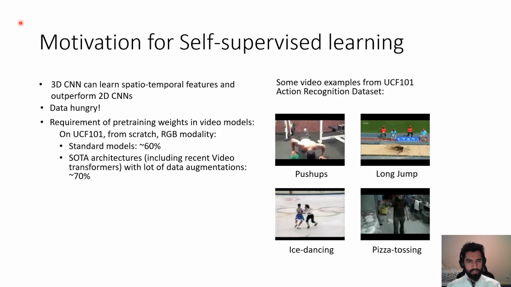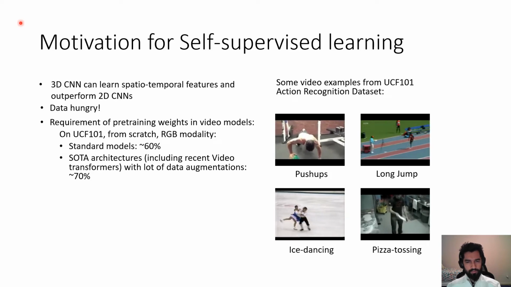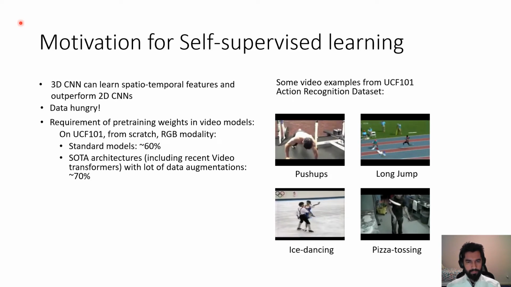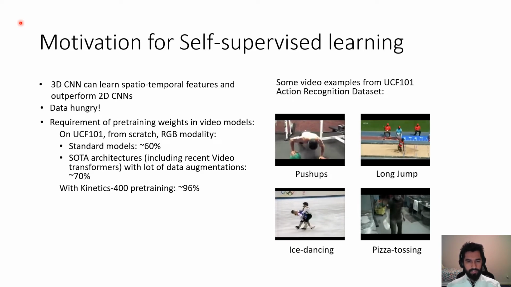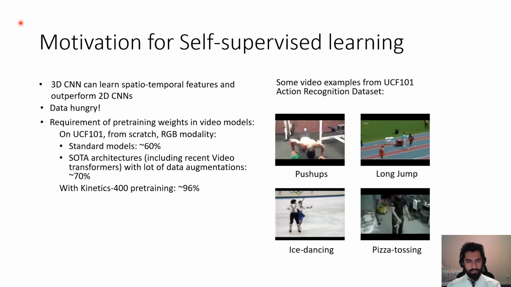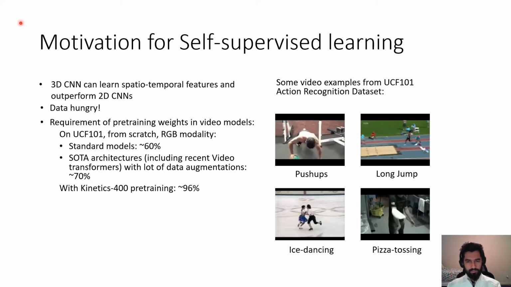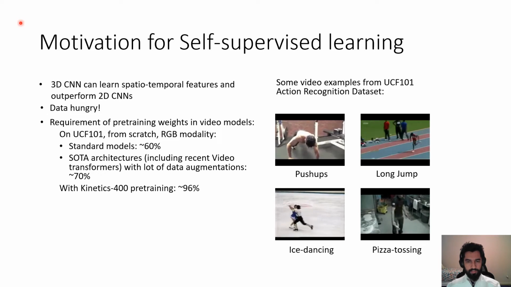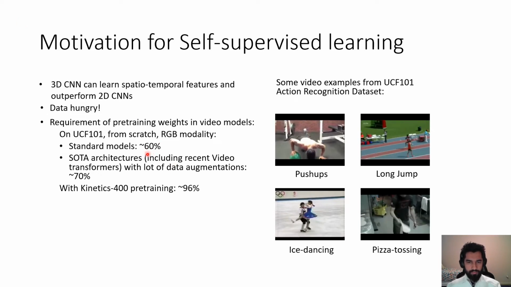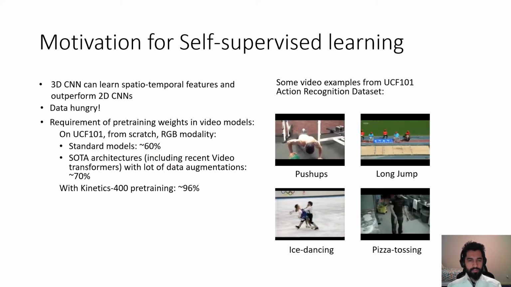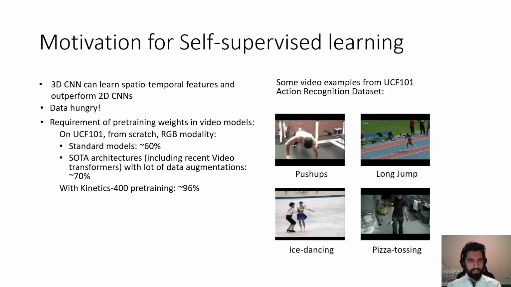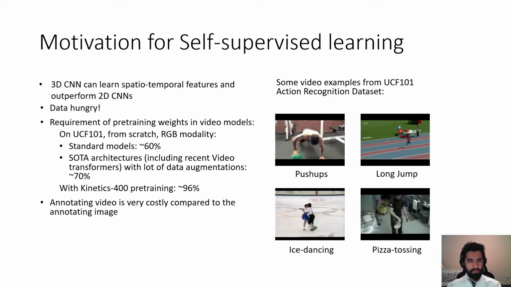Even state-of-the-art architectures with a lot of fancy data augmentation give us 70% accuracy. But if we take pre-trained weights from Kinetics 400, then it gives us 96% accuracy, which is a huge jump from this scratch 60%. So this shows us the importance of pre-trained weights in the video domain.